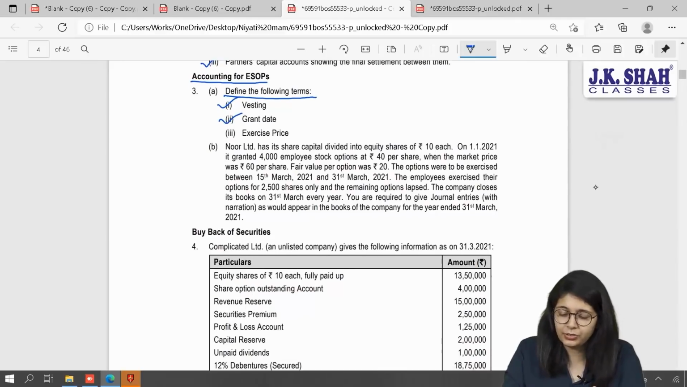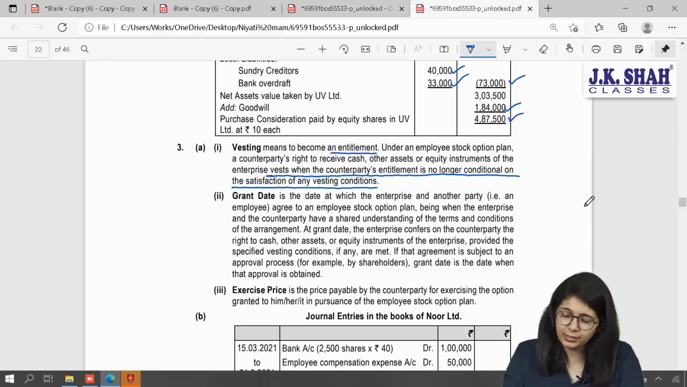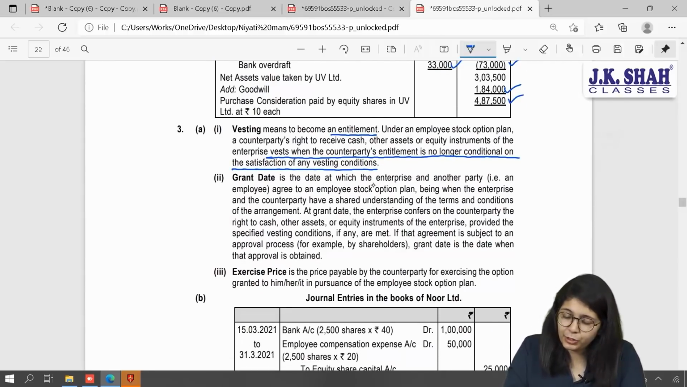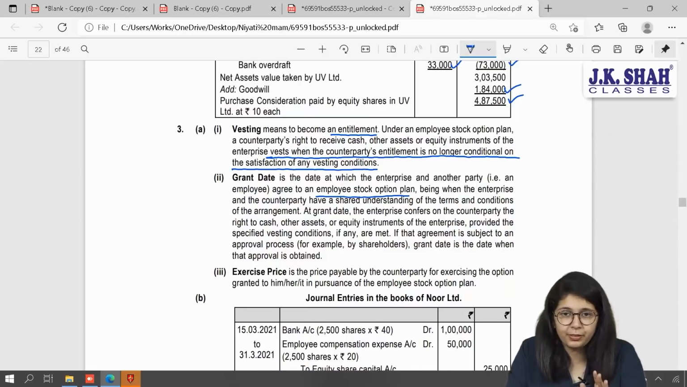Second item is grant date. What do you mean by grant date? The date on which the company offers or announces that the company wants to give ESOP to its employees. Grant date is the date at which the enterprise and the other party, the employee, agree to an ESOP, being when the enterprise and the counterparty have a shared understanding of the terms and conditions of the arrangement. They both are agreeing to some terms and conditions.